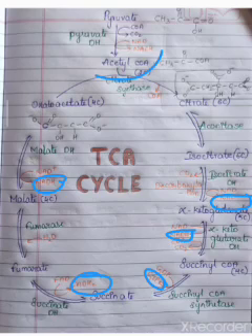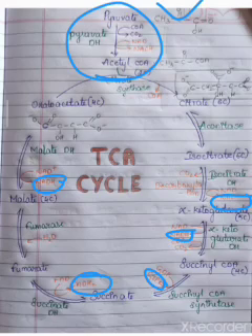This one we will not consider, because it is not a part of the TCA cycle, but a link between glycolysis and the TCA cycle. When we consider the entire glycolysis and TCA cycle, we consider this NADH. But if we consider only the TCA cycle, we consider only 3 NADH, 1 GTP and 1 FADH2.